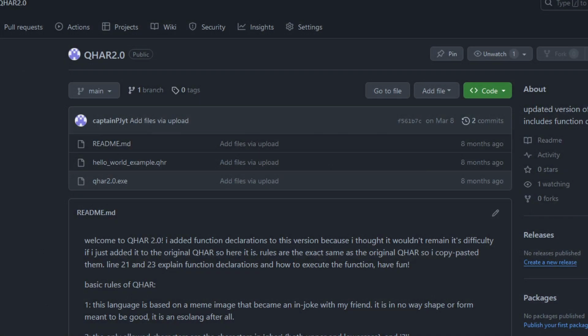Finally, let's create a program. I am working on maybe making a Linux version, but for now it's only on Windows. To code a simple Hello World script, start by downloading QHAR 2.0 from GitHub. The link is in the description. After downloading it, put the folder that the exe file is in your path. I'm not going to explain how to do this, but if you're a programmer, you've probably already done this a bunch of times. If you don't know how to do this, just look it up.